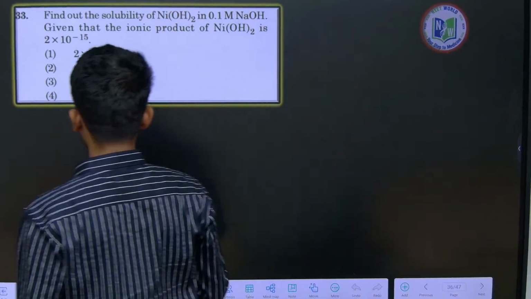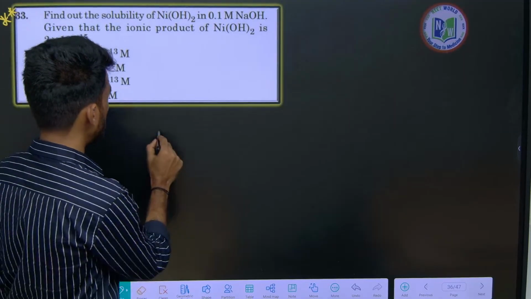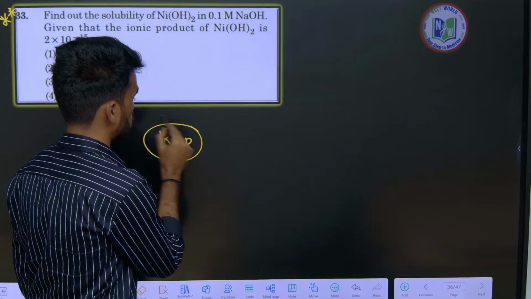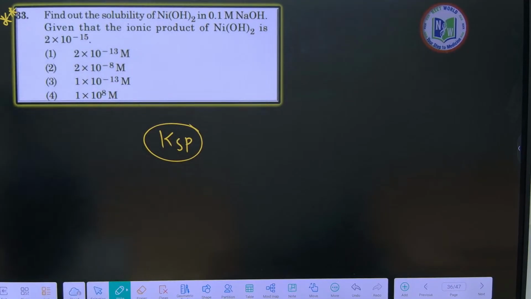This is one of the most important topics now: solubility product, Ksp, sparingly soluble salts, all this. Okay, so just give a try, I will be explaining.